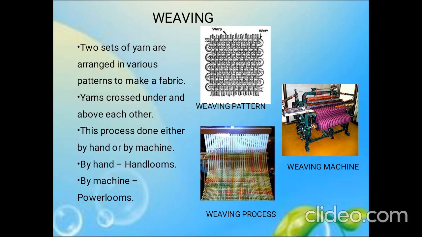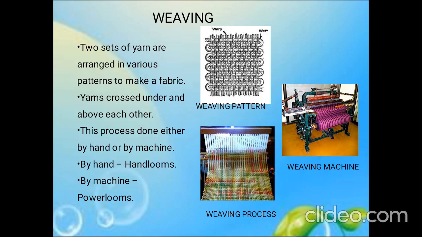If we perform this by hand, it is termed handlooms. If we do it by machine, it is known as power looms.